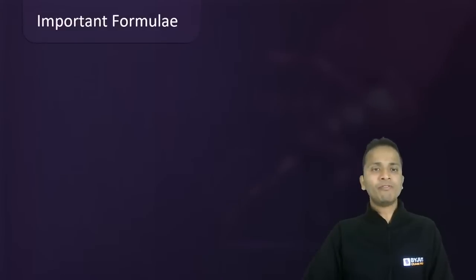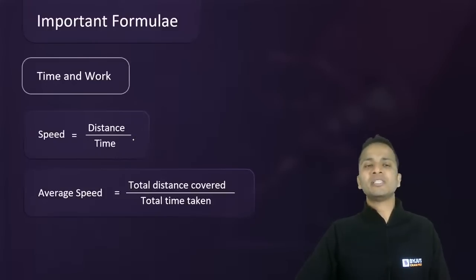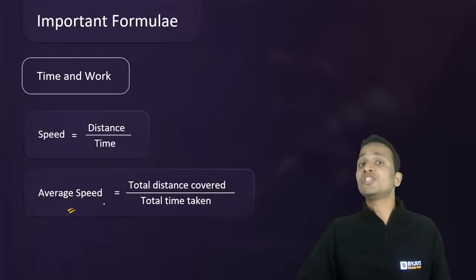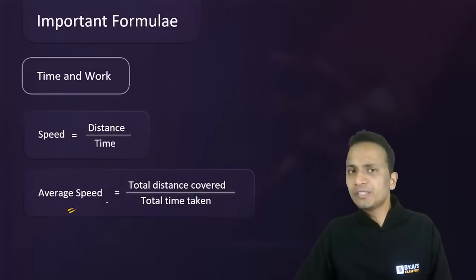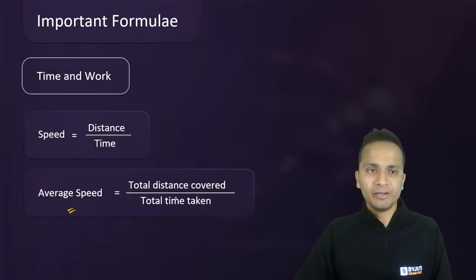Okay, now moving forward, time and work, time, speed, distance. So speed is equal to distance upon time. Distance is equal to speed into time, whatever you can say. Average speed is one of the most important concepts in time, speed, distance, where average speed is not the average of speeds, but it is calculated as the total distance traveled divided by total time taken. So this is the formula for average speed.